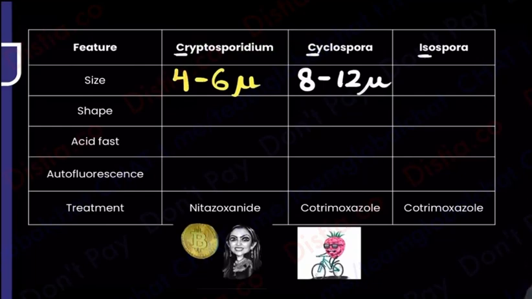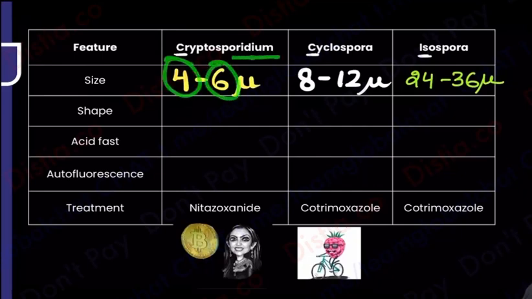Next, iska bhi double karo. 12 ka double and 12 ka triple. What is 12 ka double? 24. 12 ka double 24. 12 ka triple 36. So roughly between 24 to 36 microns is isospora. Actually books mention 23, but chalega. For our mnemonic we can do upar niche na. So double, double, double, triple. That's all that you're doing.